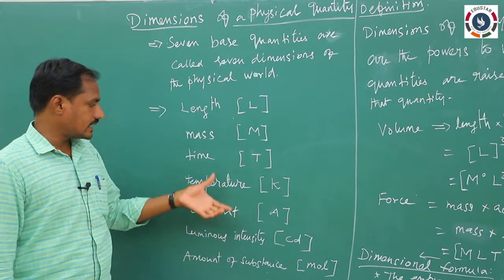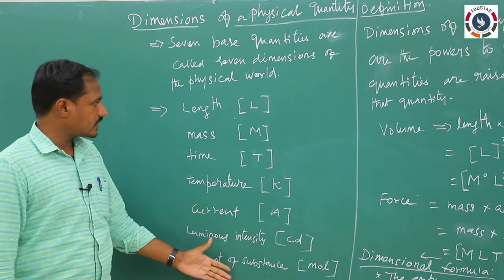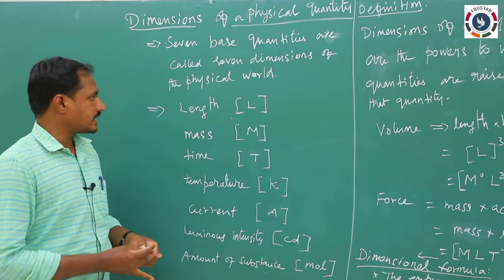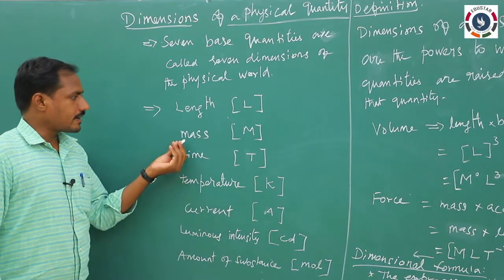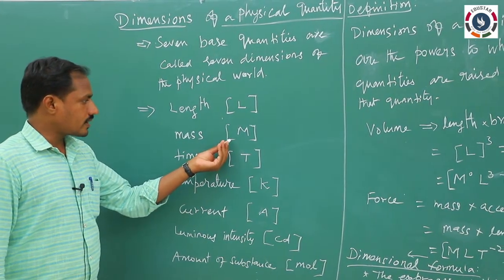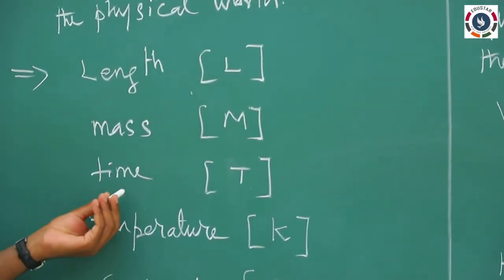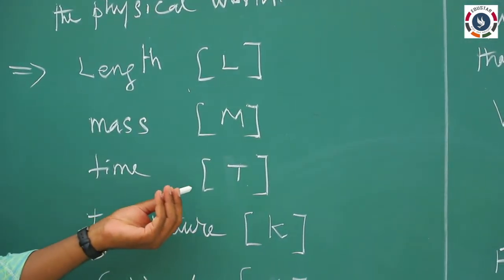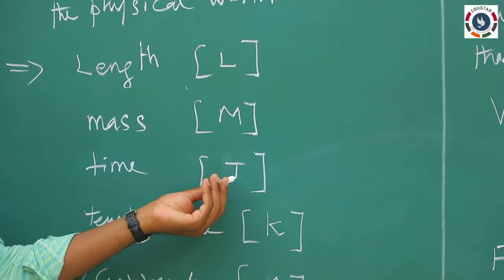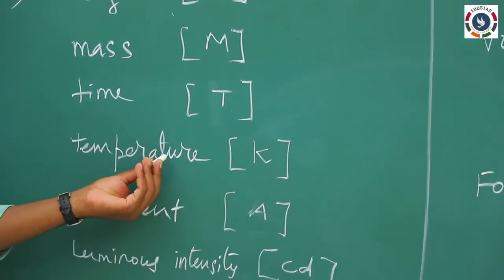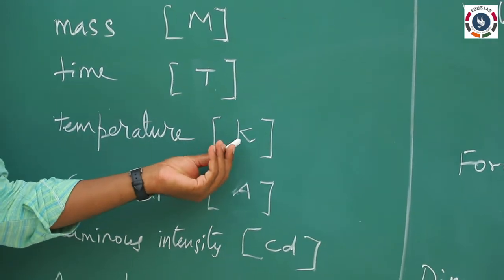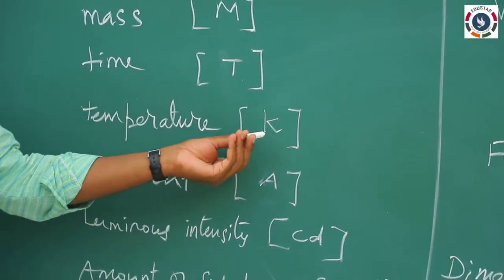Let us see the first 7 fundamental quantities. Length is represented as capital L within square brackets, mass as capital M within square brackets, and time by capital T within square brackets. Temperature unit is Kelvin, so we take capital K within square brackets.